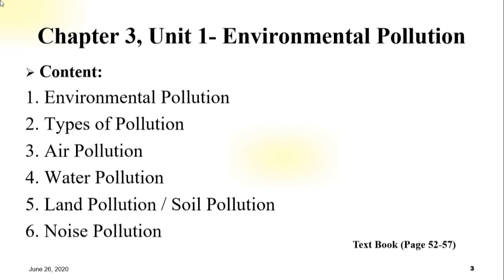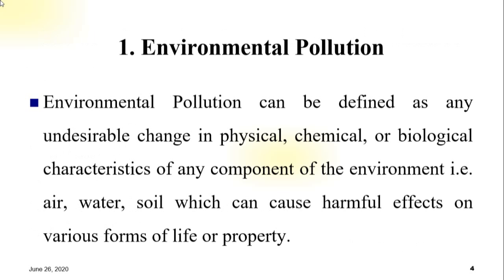Point number 1, environmental pollution. It means the definition of environmental pollution. Number 2, types of pollution. Number 3, air pollution. Number 4, water pollution. Number 5, land pollution or soil pollution. Number 6, noise pollution. And so now we start point number 1.